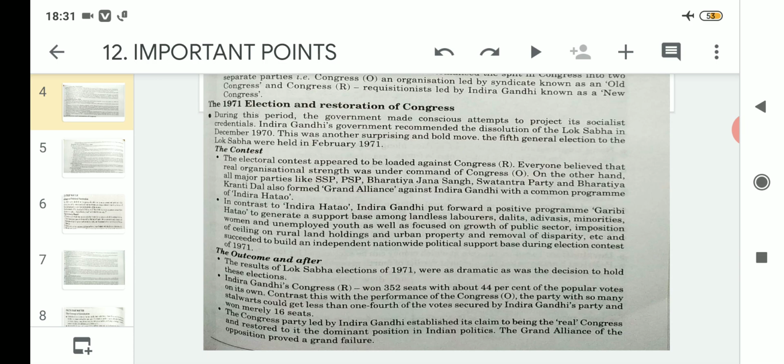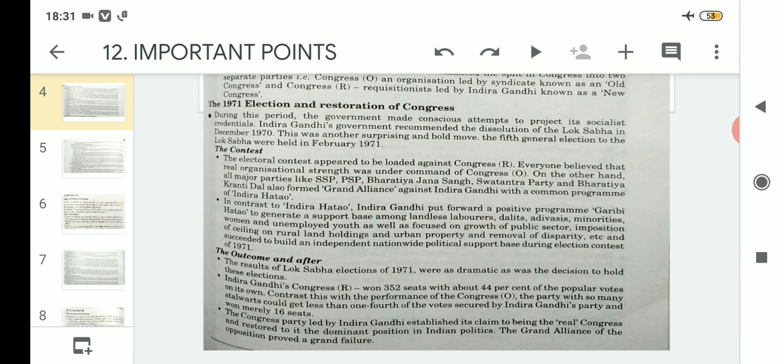Indira Gandhi's Congress New won almost 352 seats, and Congress O, with many experienced leaders, won only 16 seats. And the third, the Grand Alliance, whose motto was Indira Hatao, included five reputed parties like SSP, PSP, Bharatiya Jana Sangh, Swatantra Party and Bharatiya Kranti Dal.